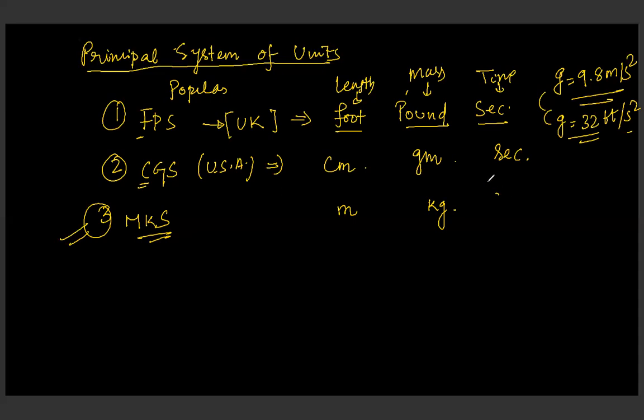No. Have you ever said 2 gram of potatoes? No. You will say that I want 2 kg of potatoes, because this is very commonly used. People know this unit only. And the unit of time is second, right?